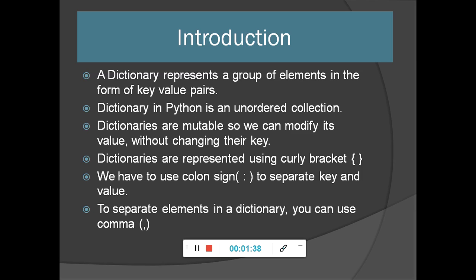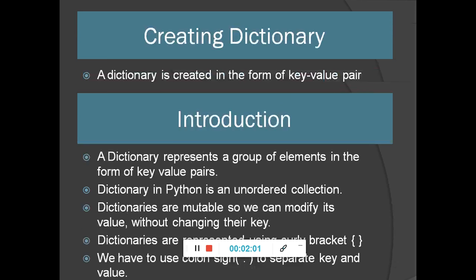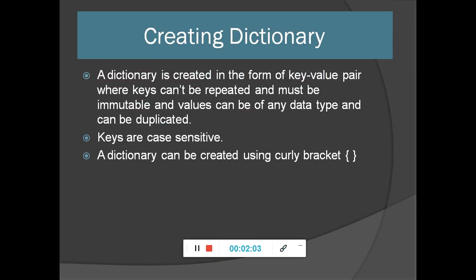Dictionaries are represented using curly brackets. You have to write a dictionary in curly brackets. We were writing list elements in square brackets and tuple elements in round brackets, but dictionary elements we will write in curly brackets. We have to use a colon sign to separate key and value, and to separate all the elements we will use a comma sign. Now how can you create a dictionary?